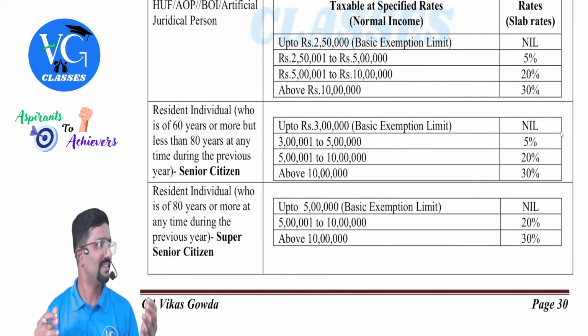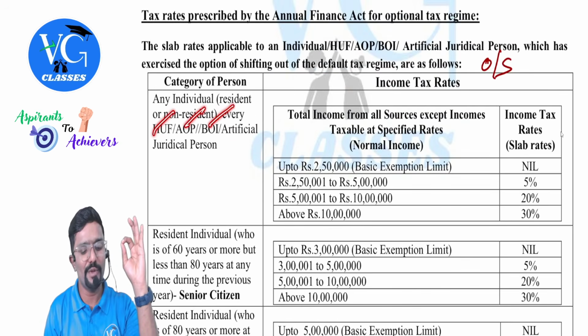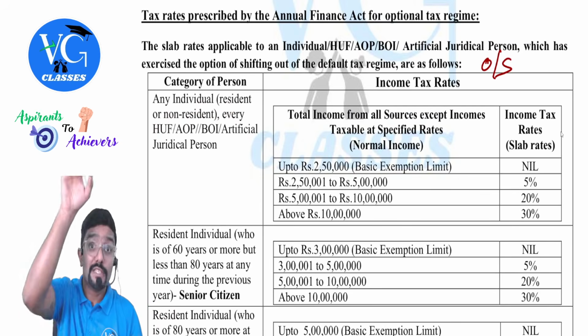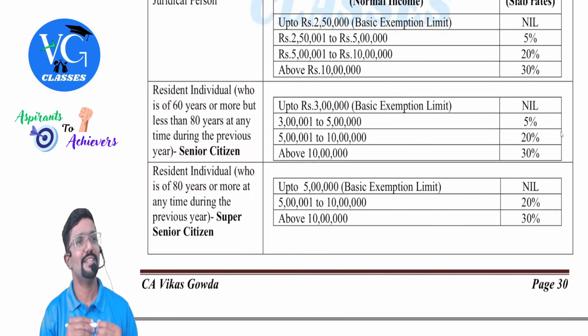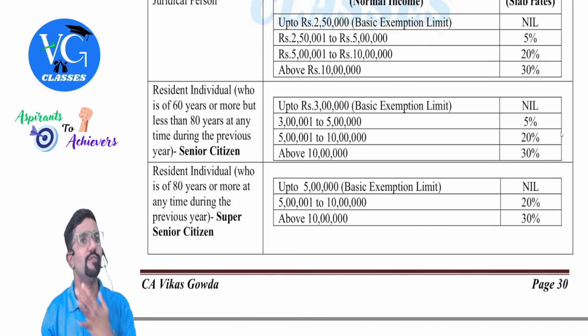If you are an HUF, AOP, BOI, artificial juridical person, always 250. And if you are a resident individual, underline, circle, do whatever you want there. Resident individual. Even if it is a non-resident individual, age doesn't matter. Always 250. Always 250.